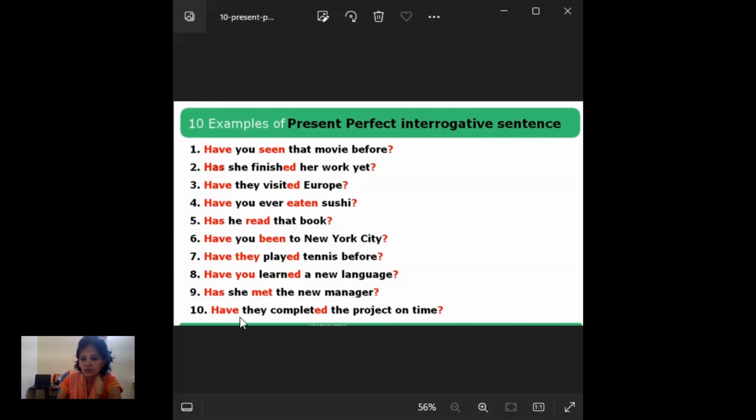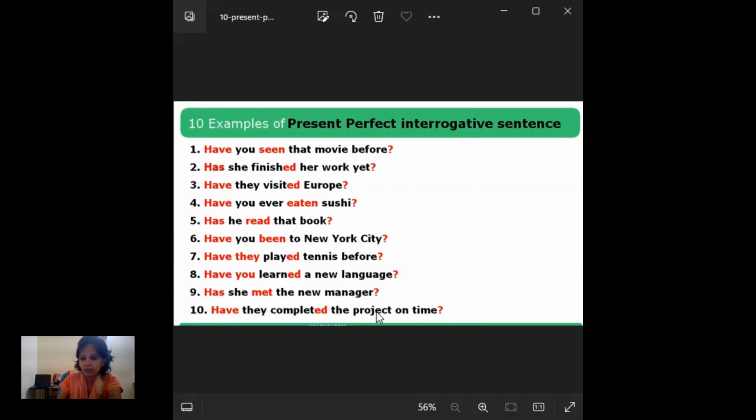And tenth one, have they completed the project on time? He wanted to make sure whether they have completed the project on time or not. Still they have to complete, or already completed. So he's clarifying. He wanted to know whether these people completed the project, the work task that was given to them, or not. That is what it means.